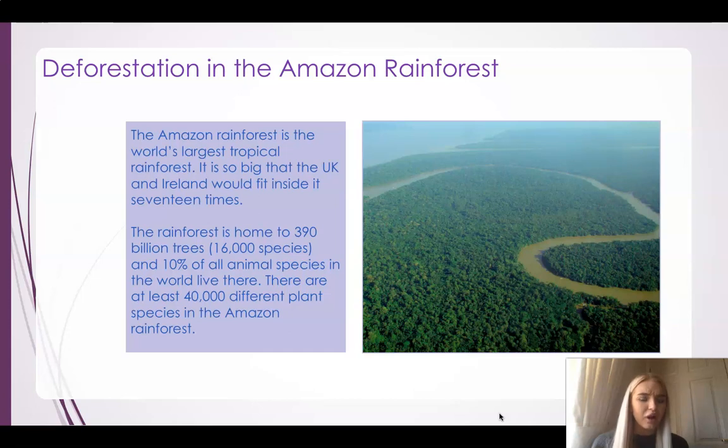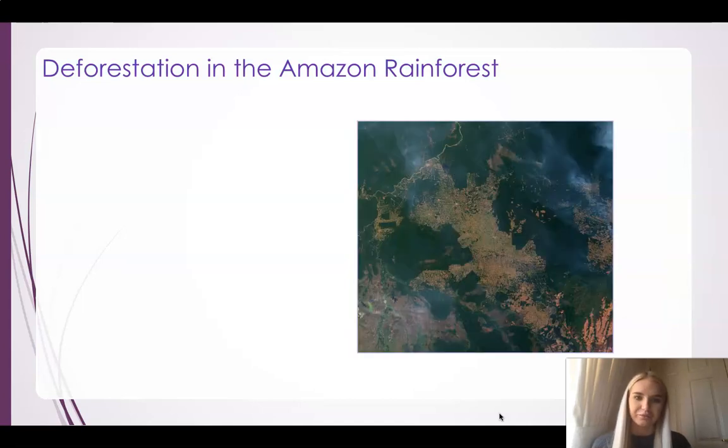So if those trees got cut down, what might happen to all these species of animals, of plants, of trees? Pause the video and have a think. Okay, I'm not going to take answers yet. We're going to keep going and see if we can find the answer in a bit more detail.